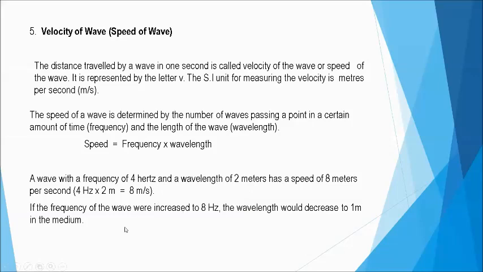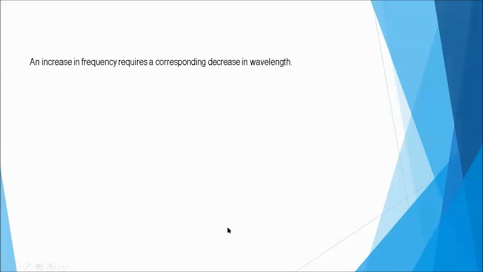Why is that so? Because in a given medium, the speed of a wave is constant. And that is only in a given medium. The speed of a wave is constant. Now, an increase in frequency, therefore, requires a corresponding decrease in wavelength. So what do you think would happen to the frequency if the wavelength were increased?